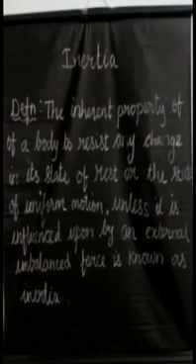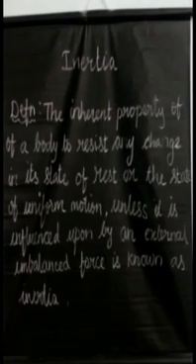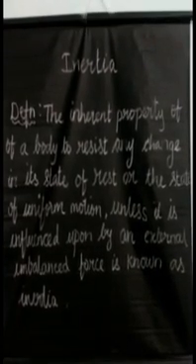The inherent property means the character inside a body. To resist means trying to stop something.